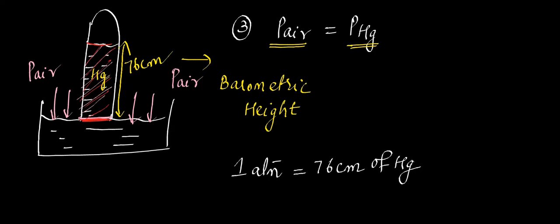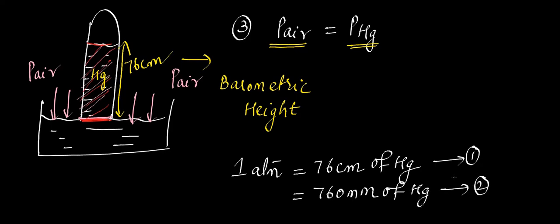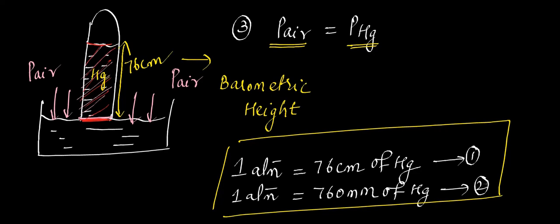Yes, ma'am. When you take outside pressure, commonly the outside pressure is 1 atm, Gautam. Okay, so when you take that 1 atm, that means air pressure, it was balanced by how much height of the mercury? 76 centimeters height of the mercury. So we just take this relation. Yes, ma'am. If I take it in millimeters, can I say 760 mm of mercury? Yes, ma'am. This is the second important relation. Any doubt in this? No doubt. Okay. And what do we call this height? 76 centimeters, 760 millimeters. It's called barometric height.